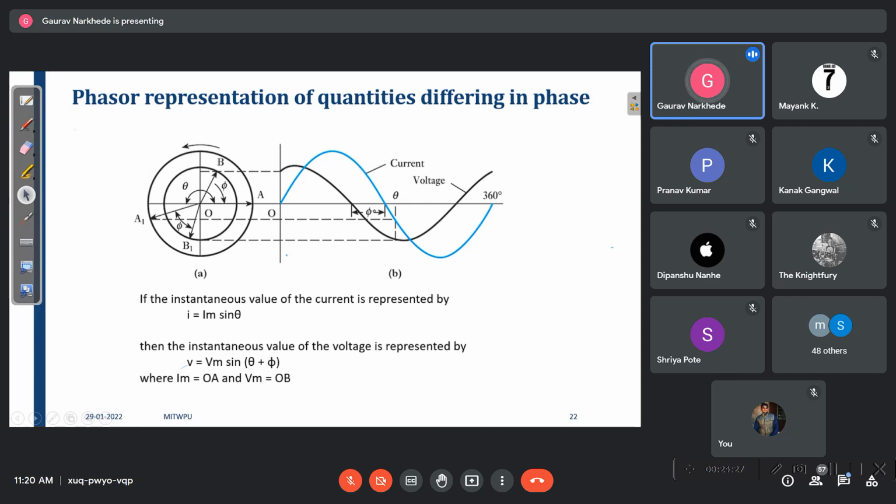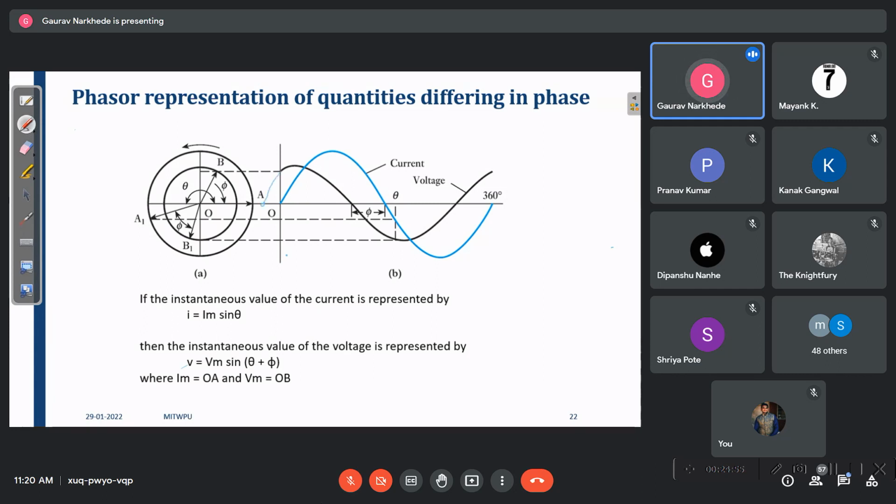So what is the difference between these two quantities? If the frequency of two quantities is the same, then there is an angle difference between them. Between alternating current and voltage, what will be the difference? The angle difference, which is called the phase difference. So let us suppose I is equal to Im sin omega t, the blue one, and the black waveform, I will just extend it with red color.